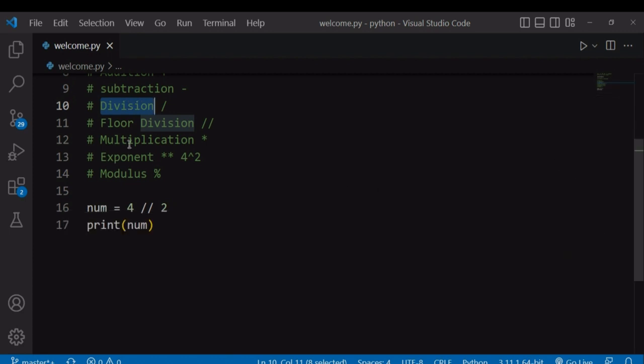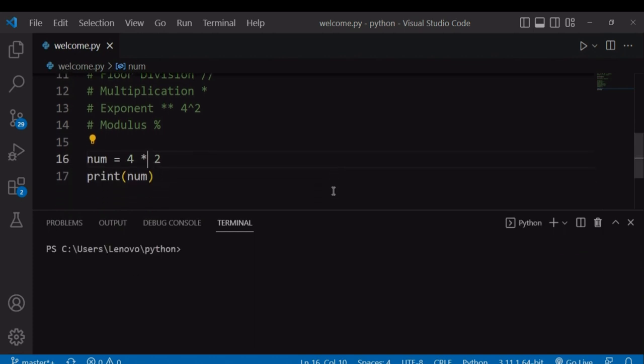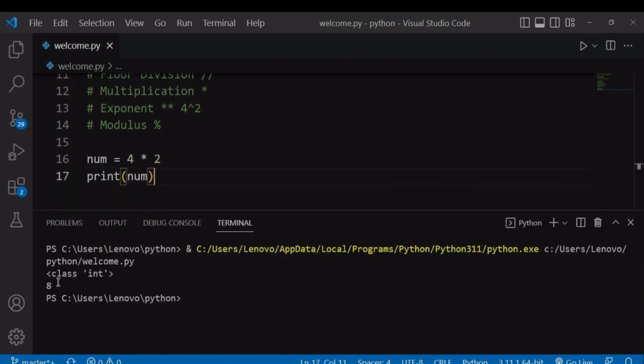So let's talk about the rest of our operations. You also have multiplication using an asterisk to multiply two numbers. So you can use an asterisk to multiply 4 by 2. So 4 times 2 is obviously 8, which we have right there.